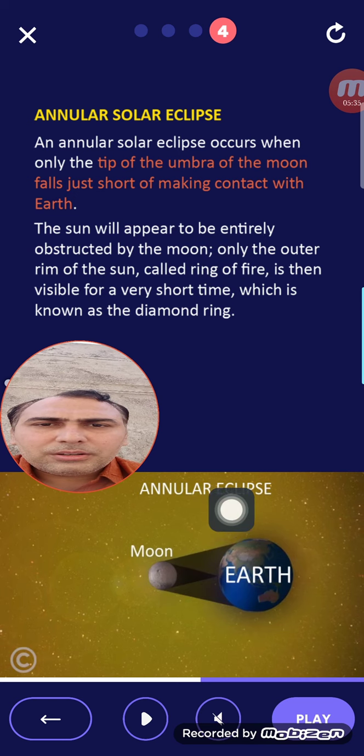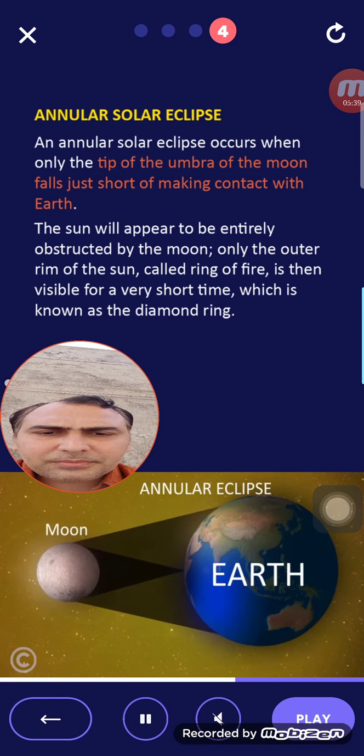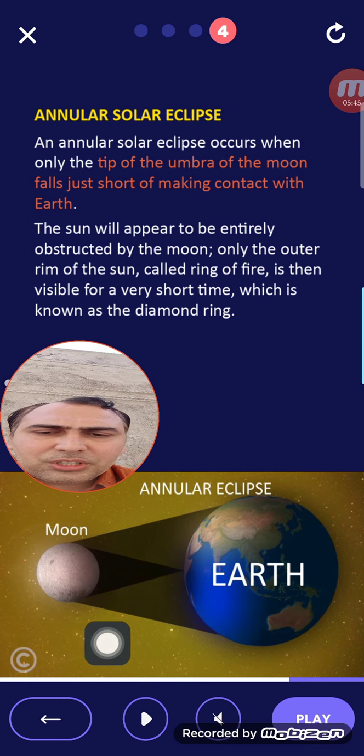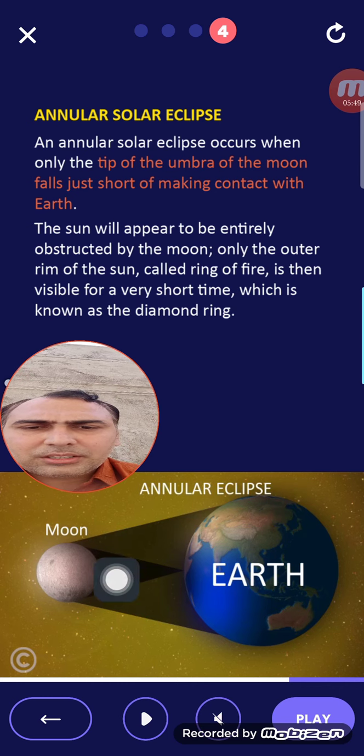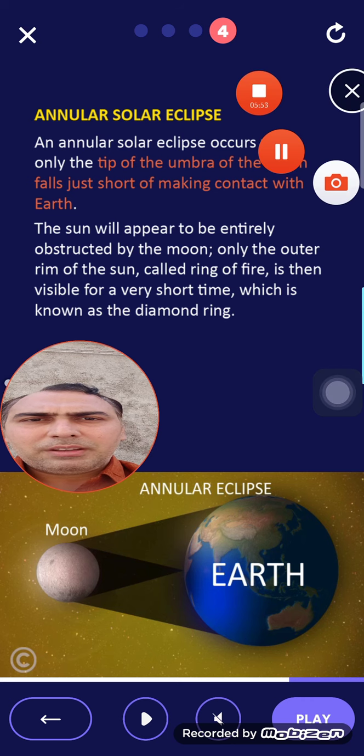This is the Moon. This is the opaque object. We have seen that it is the ring of the Sun, so it is called the diamond ring. This is something interesting we have learned today. Similarly, we will learn the next topic next time.